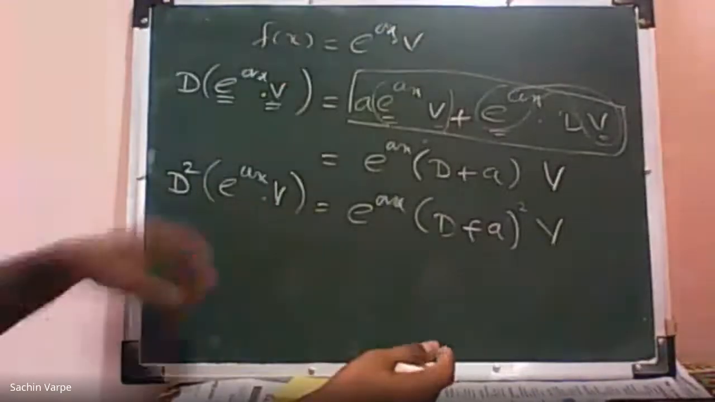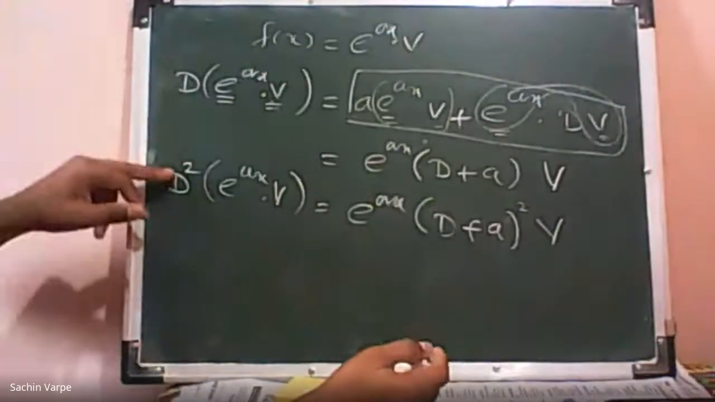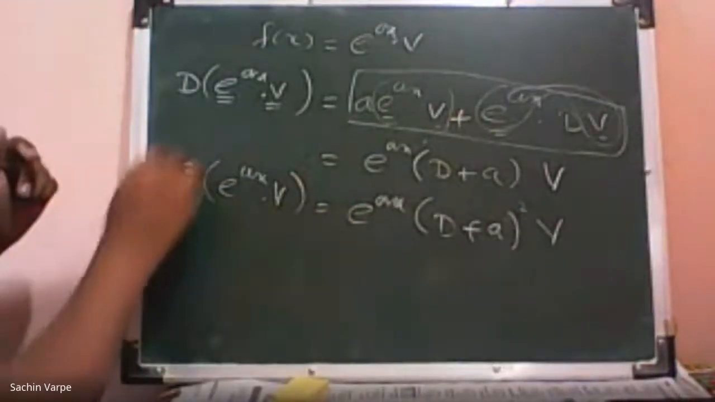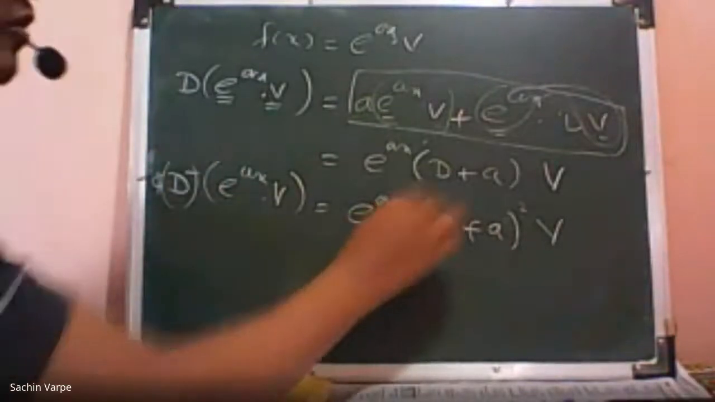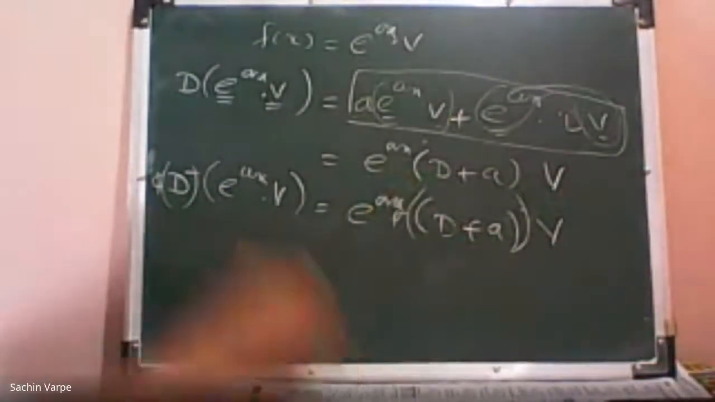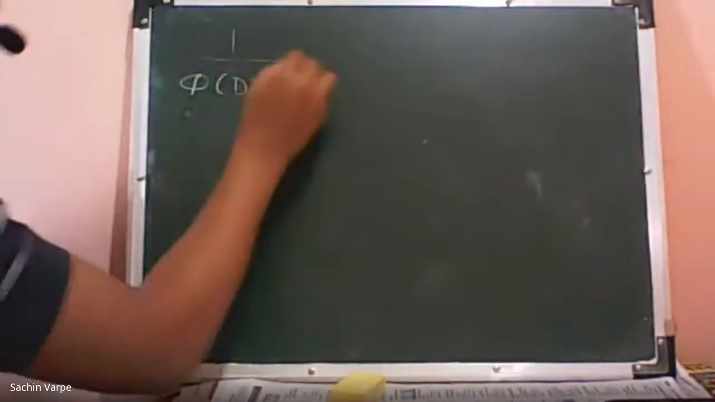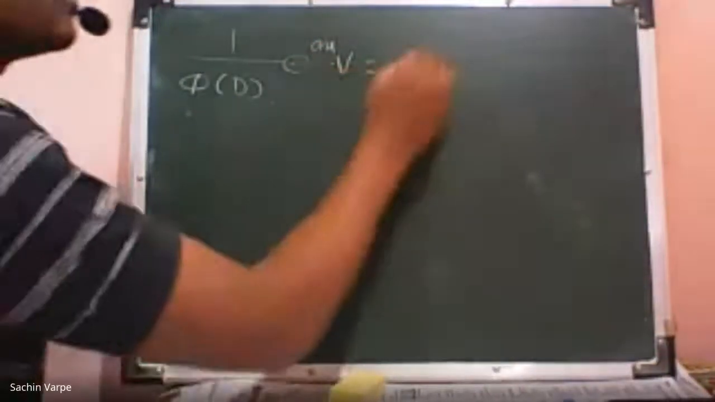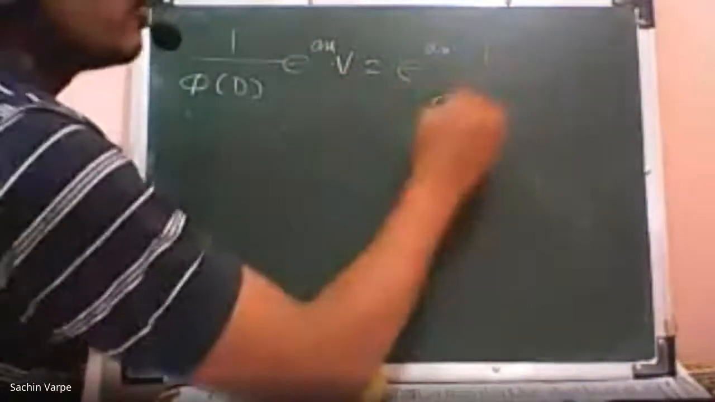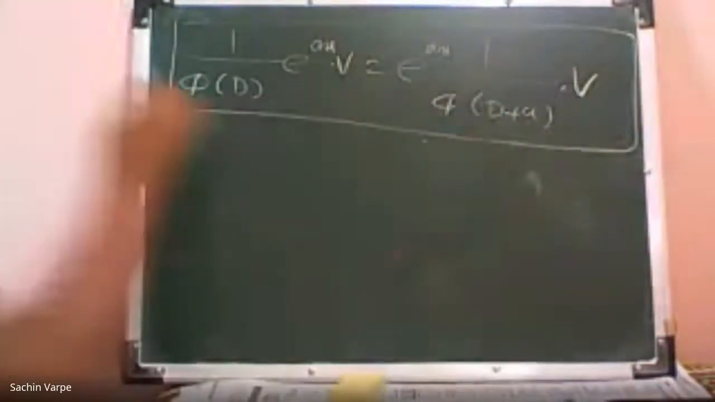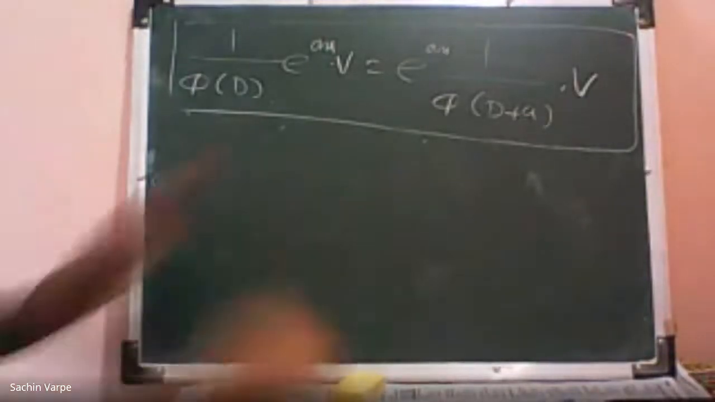So if it is raised to n, then that will be raised to n. If it is phi of d, a function of d, then that means function of d plus a. Isn't it? So that's why I'm replacing d by d plus a and writing the exponential function outside the operator. That is the only case here: 1 upon phi of d of e raised to ax into v is e raised to ax into 1 upon phi of d plus a into v. That is the formula. And then we will proceed with the form of v.